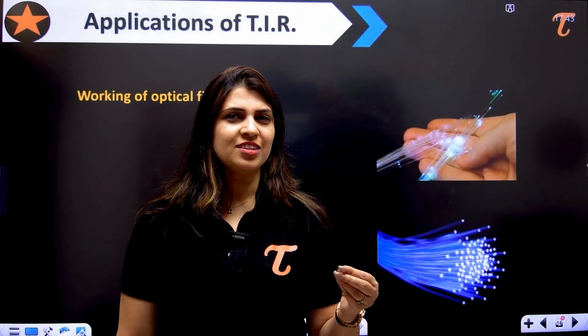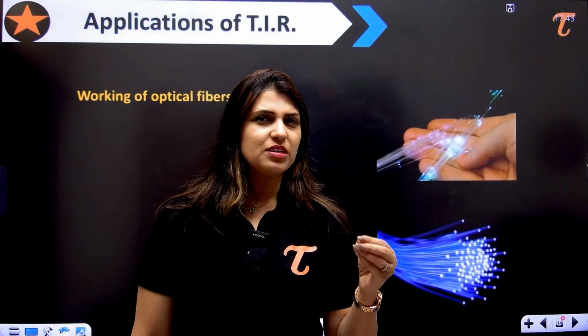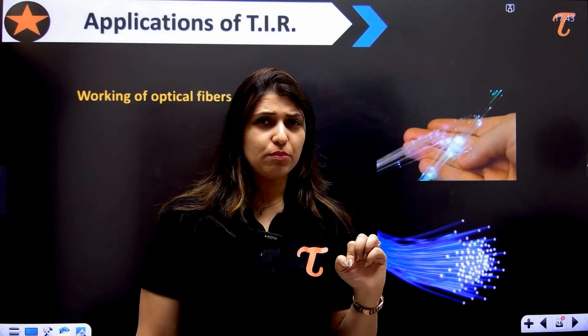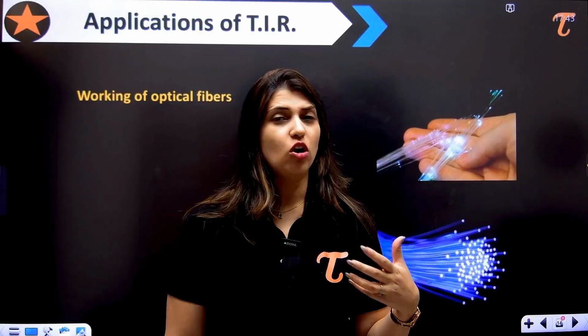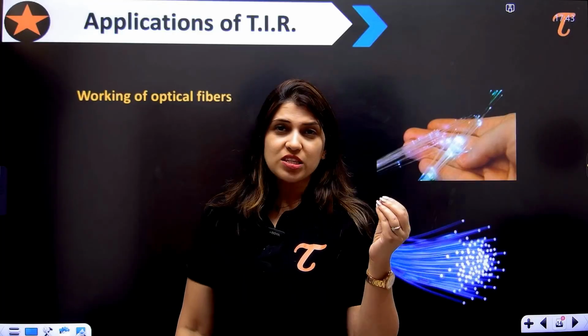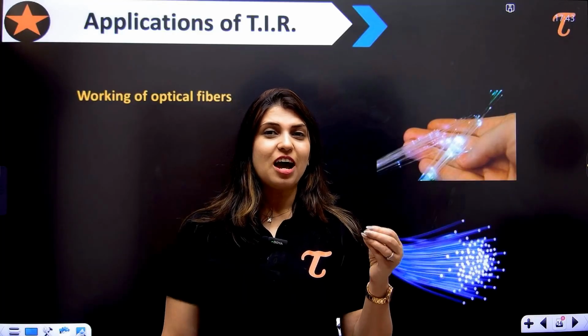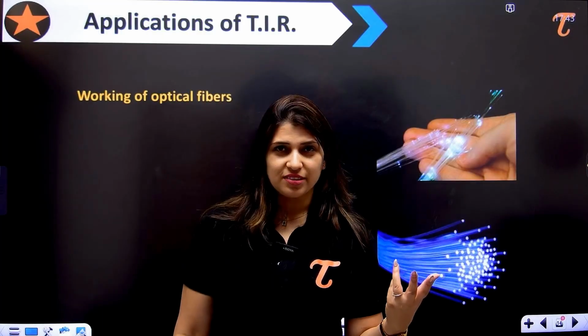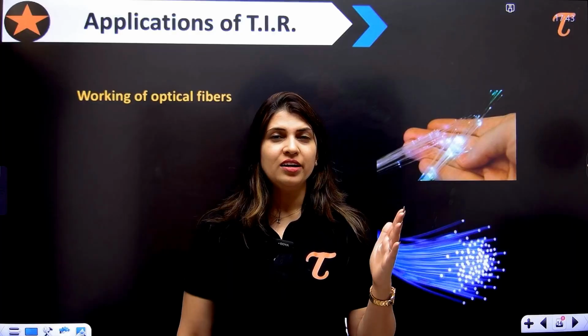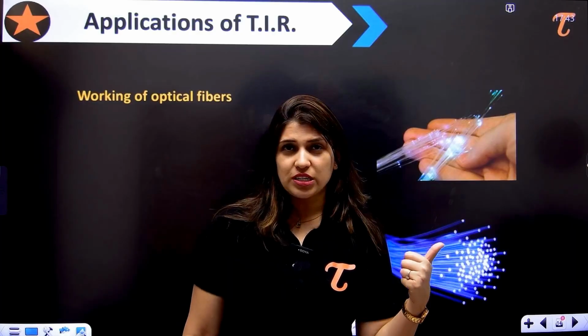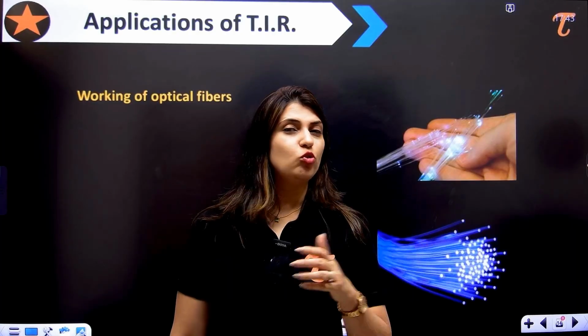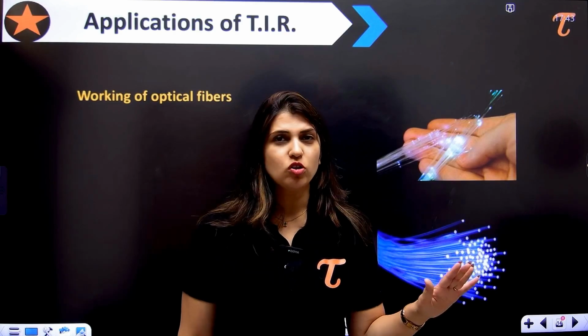Optical fibers. So optical fibers are very thin fibers which can be made up of glass or plastic. But the interesting thing is that optical fibers are used for communication purposes. Yes, if you want high accuracy data, and apart from that, you want that there will be no loss of energy.